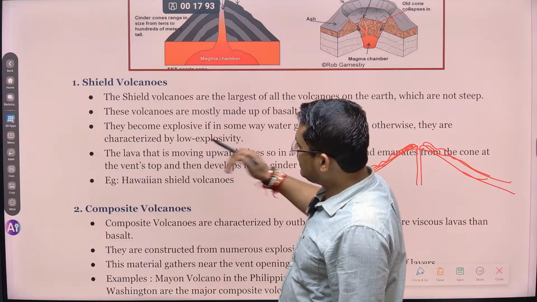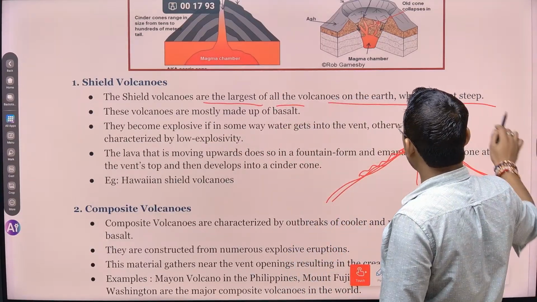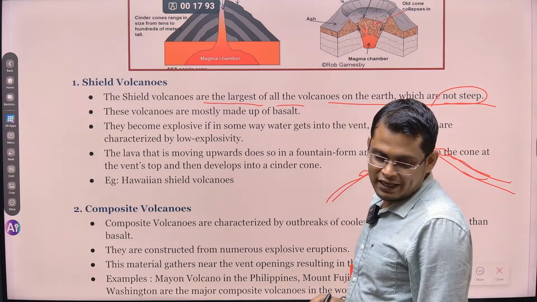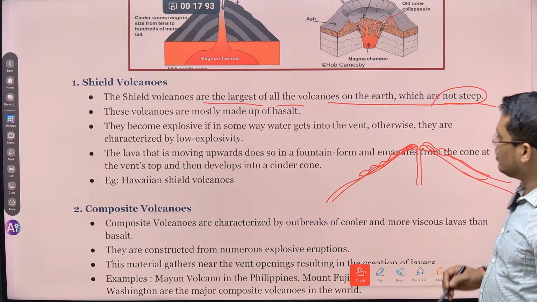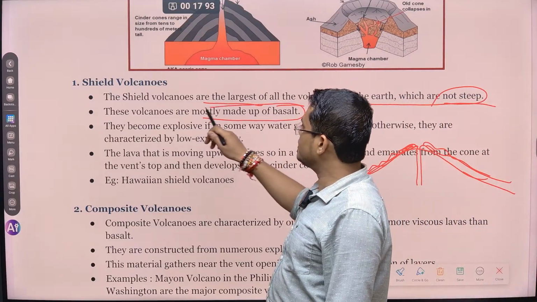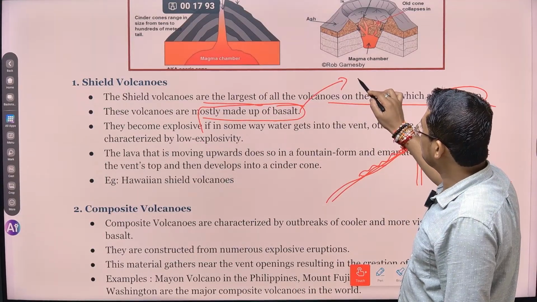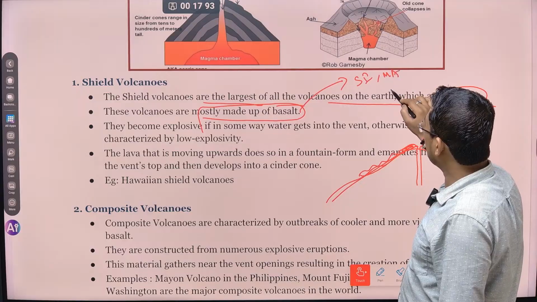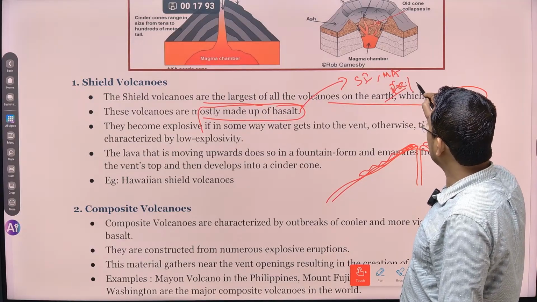So shield volcanoes are the largest of all volcanoes on the earth, and they are not steep. They do not have much height because they are highly fluid. The moment there is an eruption, they can flow on both sides. These volcanoes are mostly made up of basalt. And basalt is basically composed of silicon, magnesium, and a small amount of iron. You can write Fe and call it iron.